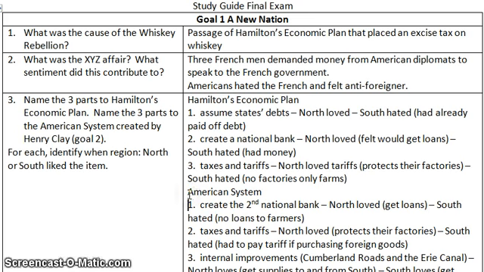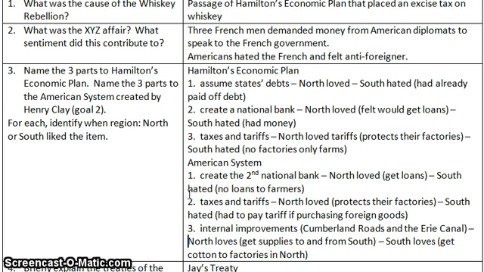The American System is created by Henry Clay, and Henry Clay is our great compromiser. So when Henry Clay creates this plan, he kind of takes Hamilton's economic plan, looks at it, and fixes it, making a plan similar to it. This is during a period or era of nationalism, the Era of Good Feelings, okay? So the Second National Bank is going to be created with the American System. Again, it's because our economy is getting a little weak and he wants to stabilize it.